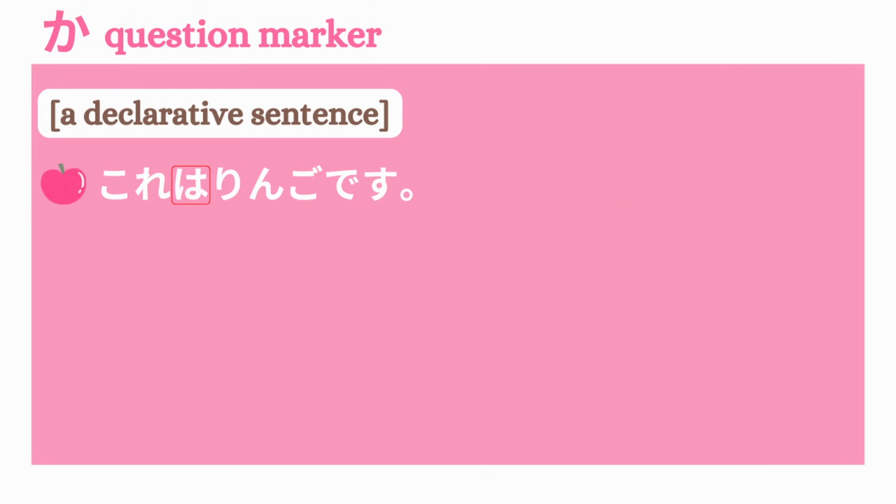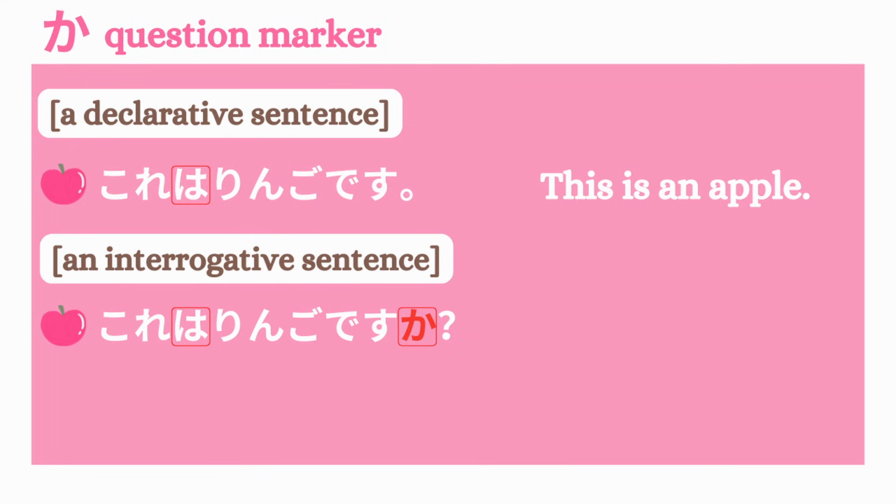Let's look at a simple example. これはリンゴです。This is an apple. Now, just add ka at the end. これはリンゴですか? Is this an apple? That's it. The sentence stays exactly the same. Adding ka is all you need. Let's look at a few more examples.